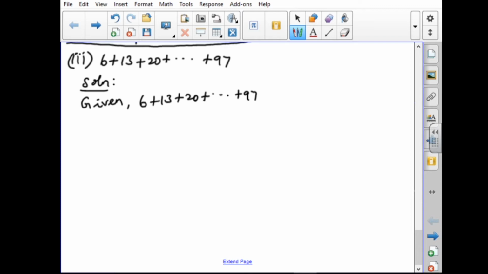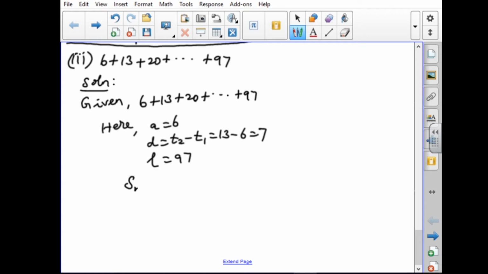Here a equal to 6, and d equal to T2 minus T1, so 13 minus 6 equal to 7. Next, the last term, small l, equal to 97. The first term and the last term are given, so we use the second formula: Sn equal to n by 2 into a plus l.